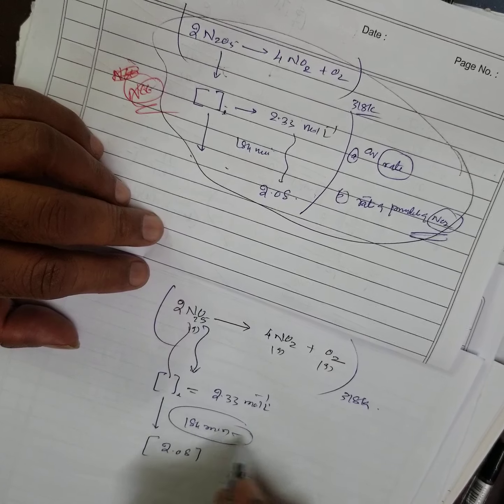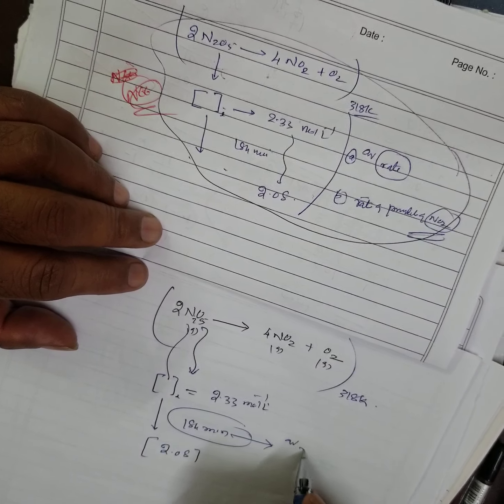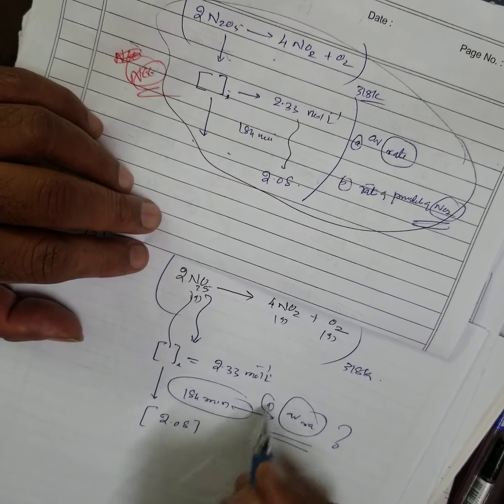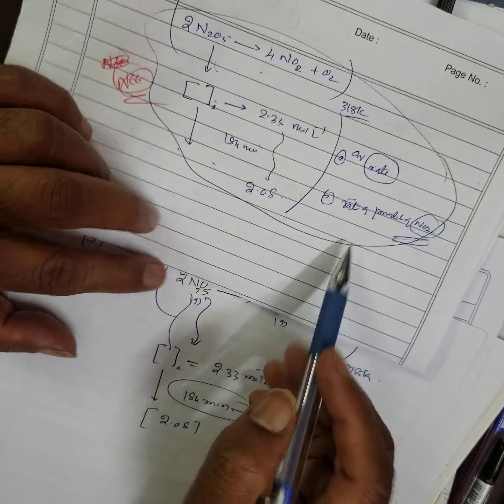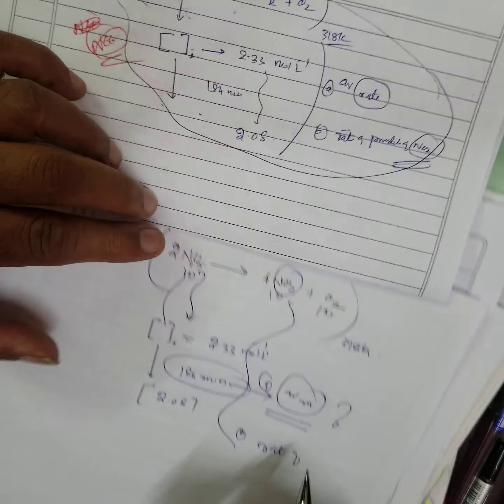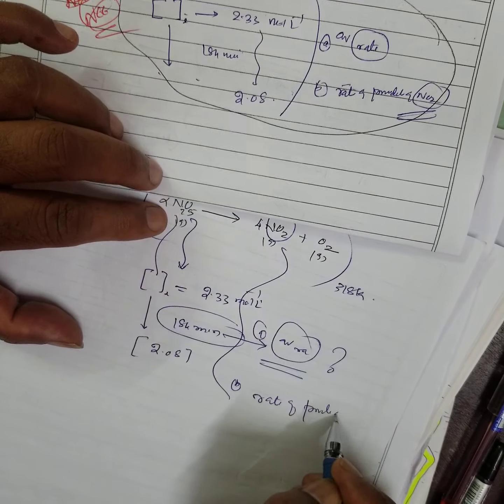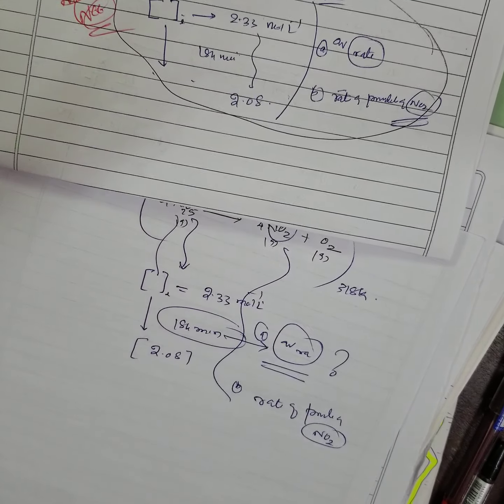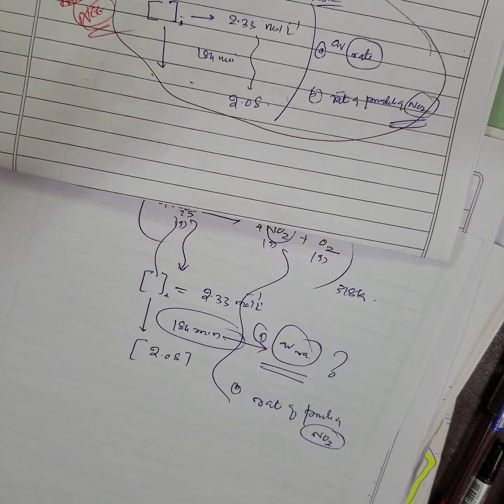Whenever you get minutes, this is the average rate only. They've asked, what is the average rate? That is the usual question. Second question, they'll ask, what is the rate of production of nitrogen peroxide, they've asked.